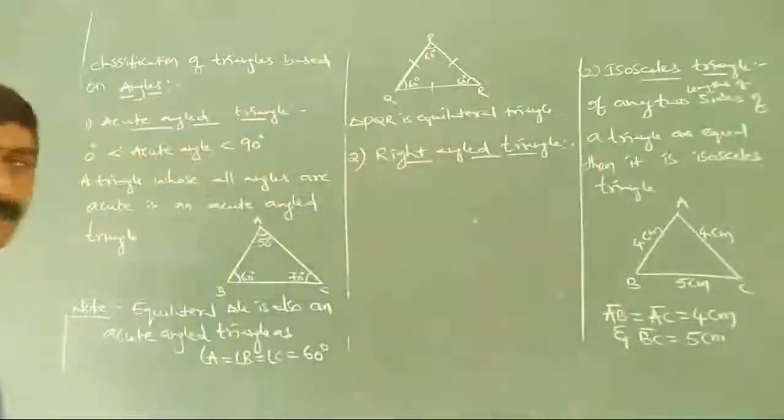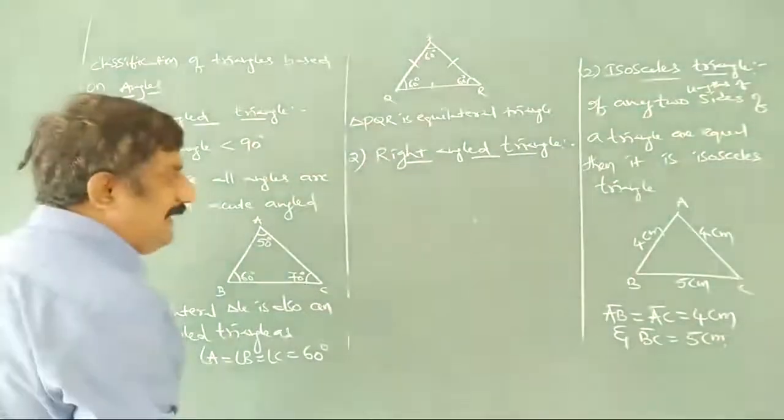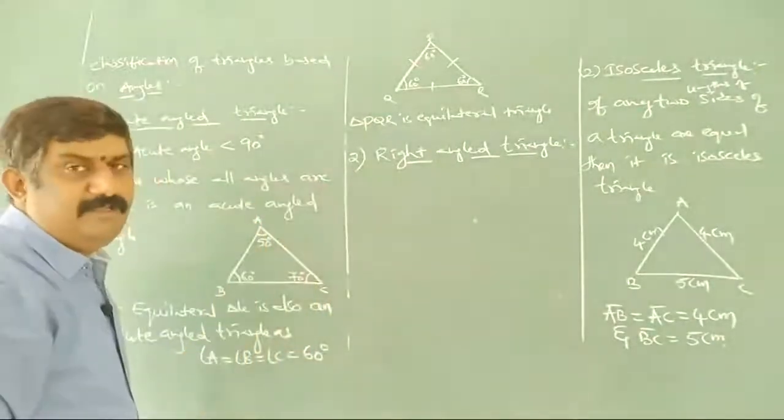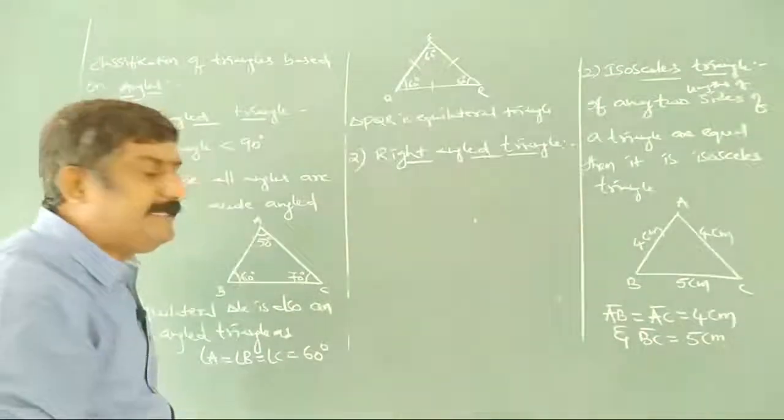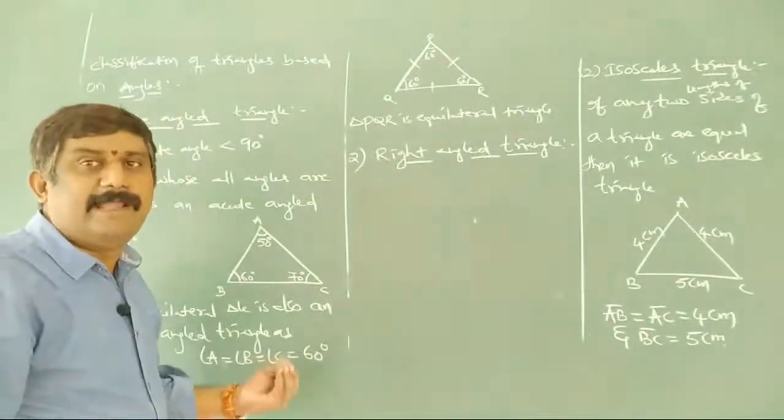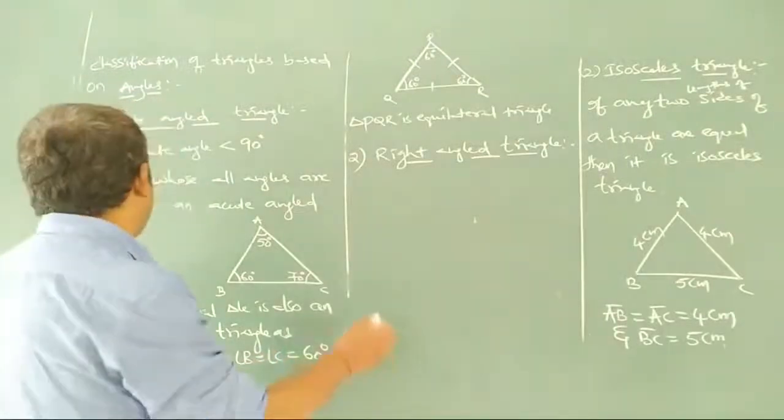Right angle triangle. What is a right angle triangle? In the name only we have right angled. What is a right angle? Right angle equals 90 degrees. So one of the angles must be 90 degrees.